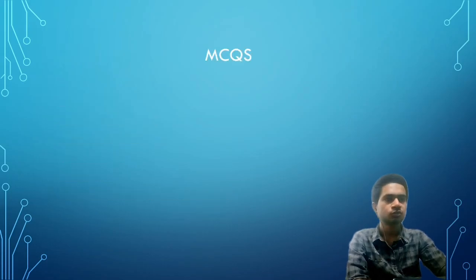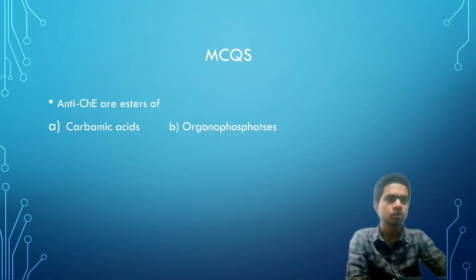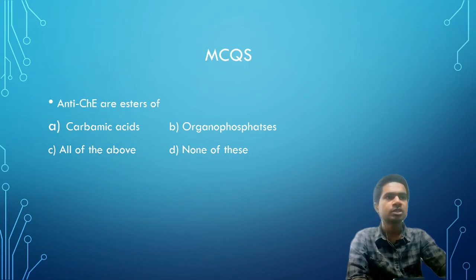Now let's focus on the MCQs. Now we will see how much you have learned. First, anti-CHEs are esters of carbamic acid, organophosphates, all of the above, or none of these. So its answer is all of the above, as carbamic acid and organophosphates both esterify their sites to make anti-CHE.